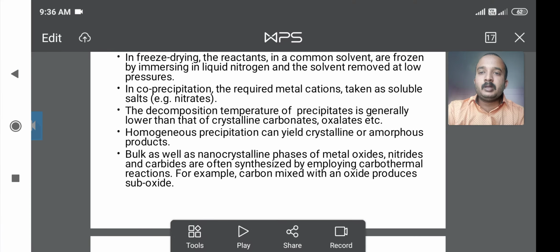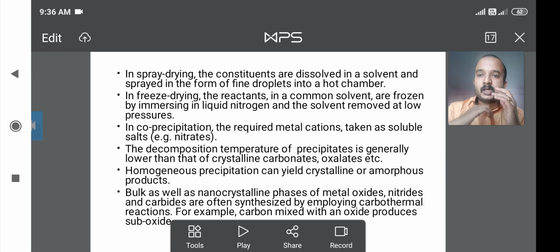Next, in spray drying, the constituents are dissolved in a solvent and sprayed in the form of fine droplets into a hot chamber. In spray drying, the constituents are dissolved in solvent, and therefore it is sprayed in the form of fine droplets in the hot chamber. Fine droplets in a hot chamber.